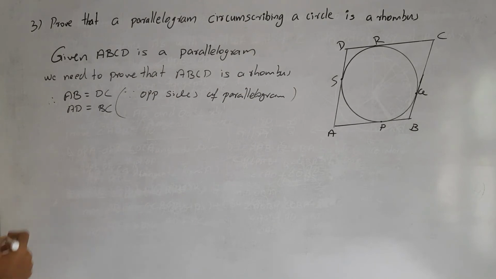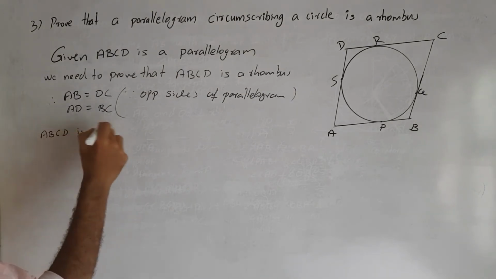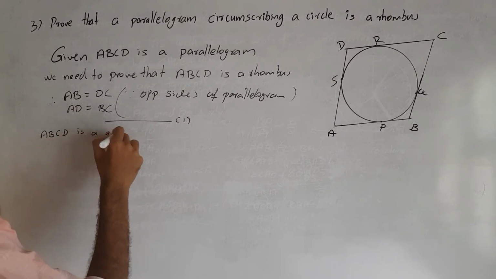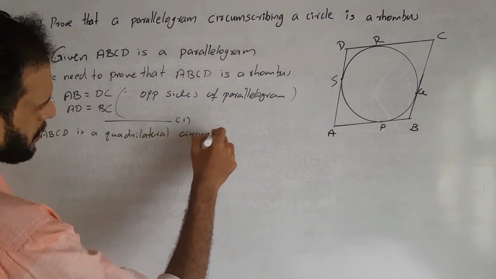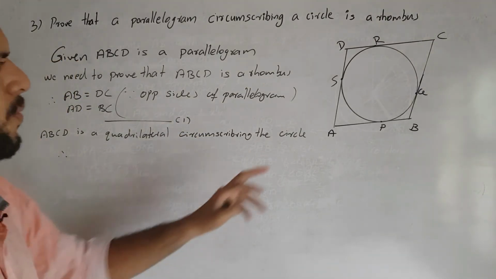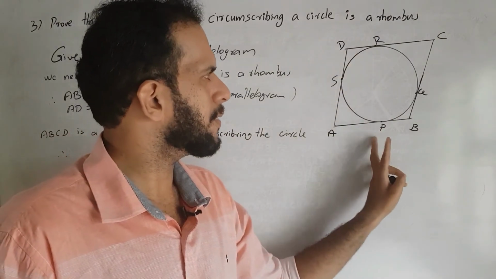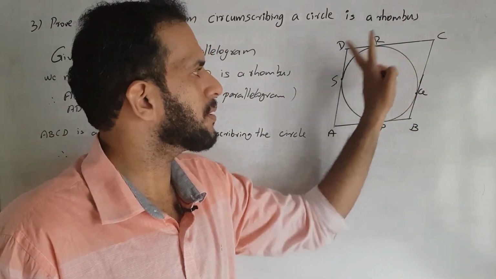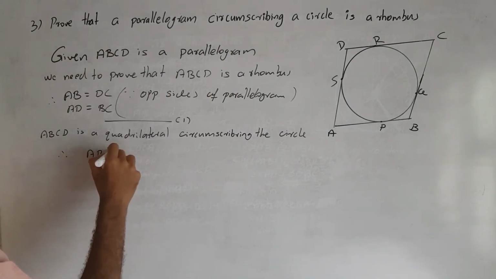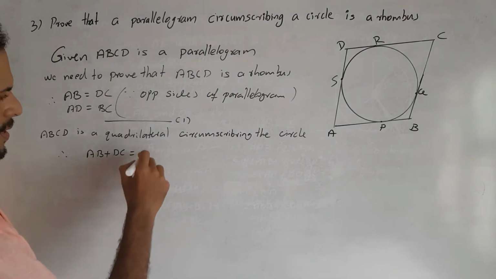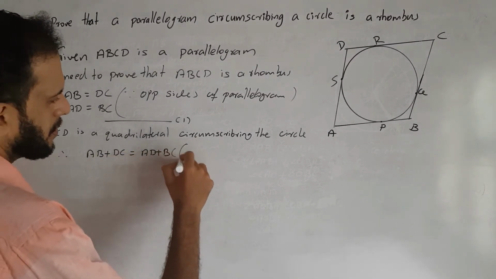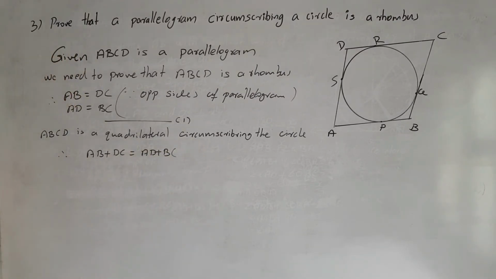This one we mark as equation 1. ABCD is a quadrilateral circumscribing the circle. Therefore, by the result we proved, the sums of the opposite sides are equal. Therefore AB plus DC is equal to AD plus BC.